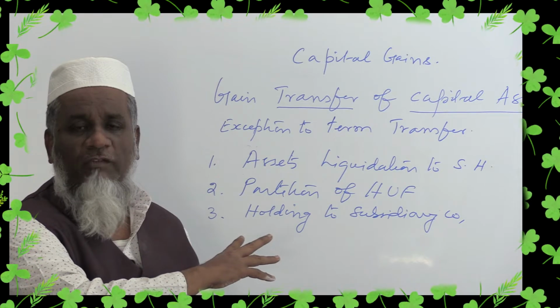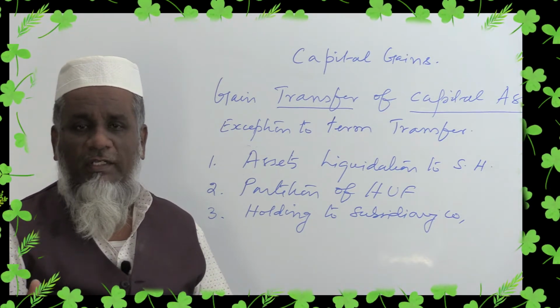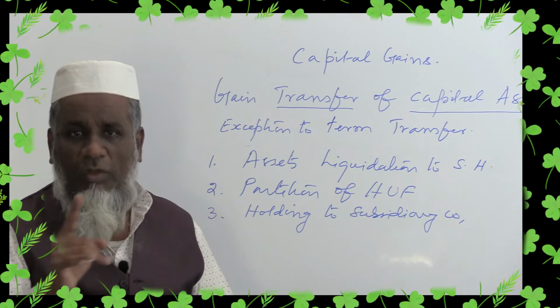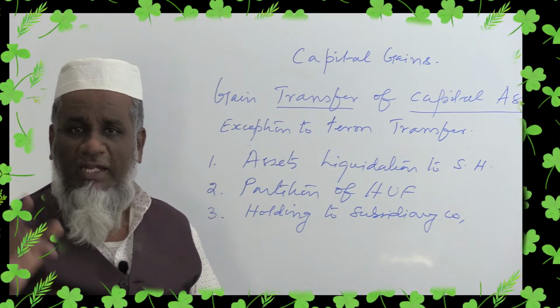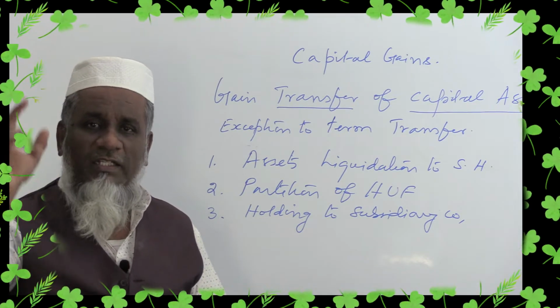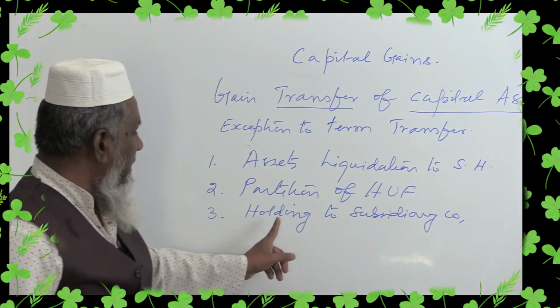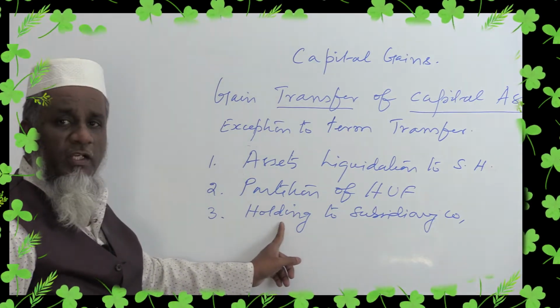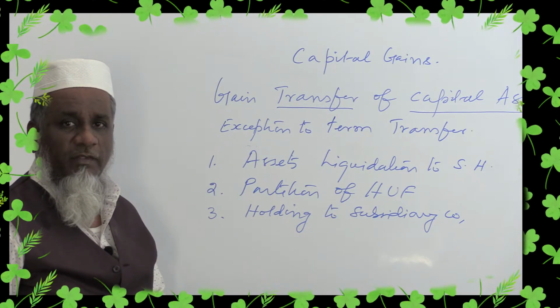Because in a company you are very much aware that it is not one man, one vote. There it is one share, one vote. If you have 100 shares, your vote will be 100. When you have 1000 shares, if you raise your hand, that will be counted as 1000. Therefore, any asset transferred from holding to subsidiary company is not a transfer.